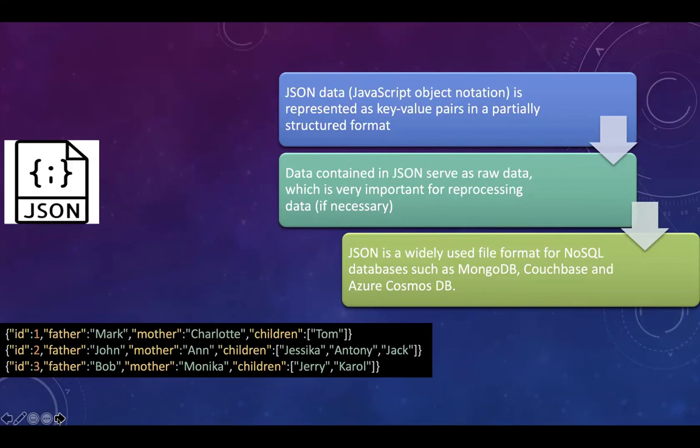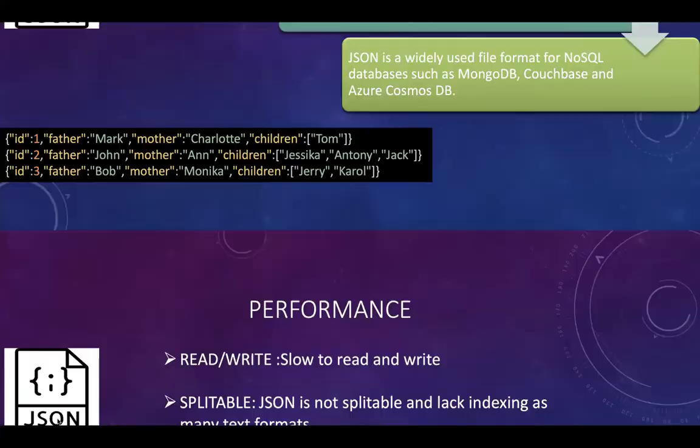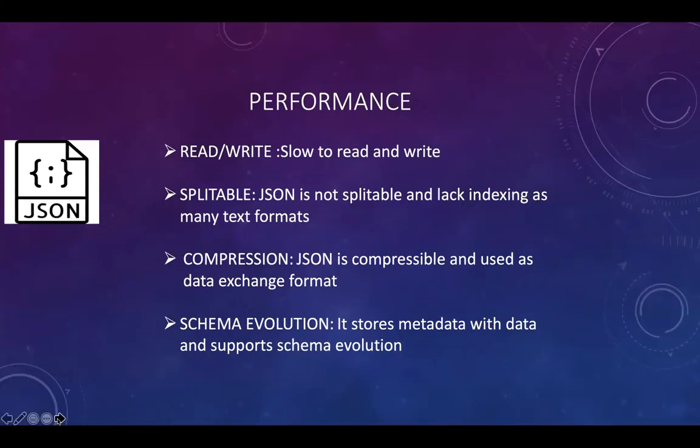So if we see here, we have a JSON sample attached at the bottom. Talking about the performance of JSON, JSON has a slow read and write performance. JSON is not splittable and lacks indexing like many text formats. JSON is compressible and used as a data exchange format. It stores metadata with data and supports schema evolution to some extent.